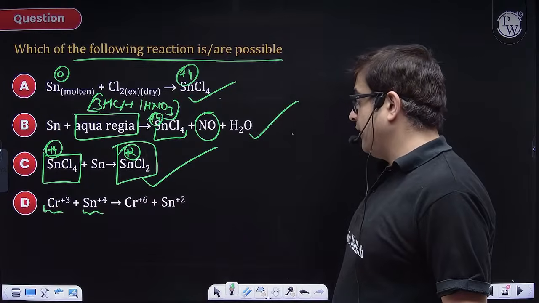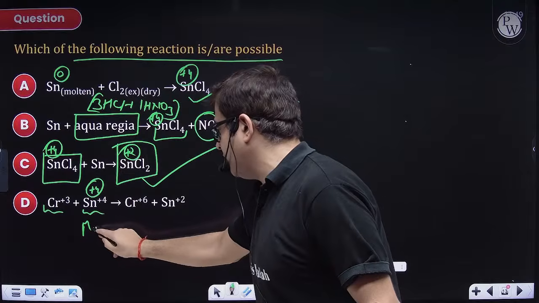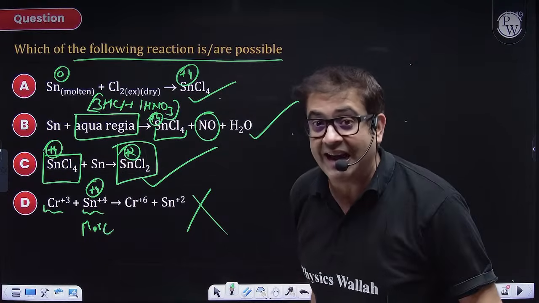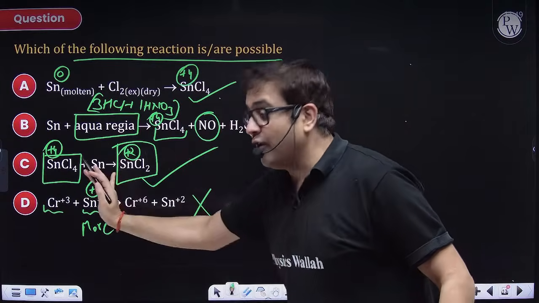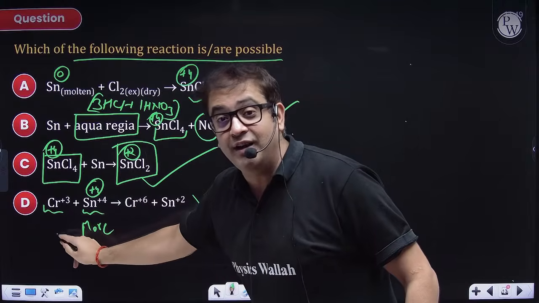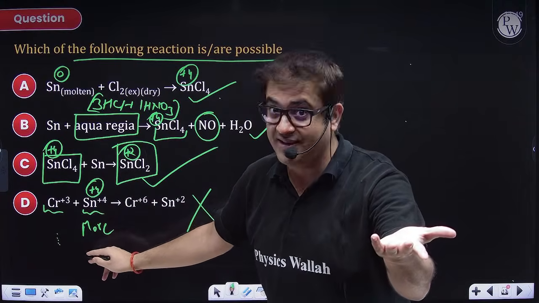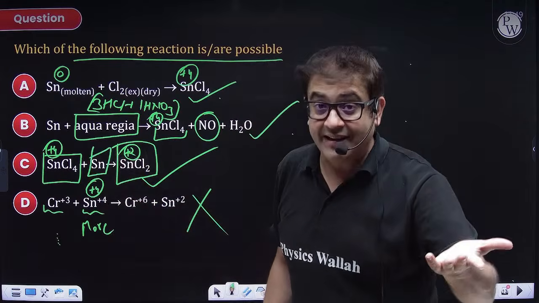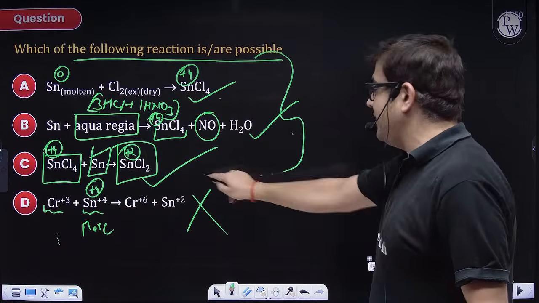Sir, you have already told us Sn+4 is more stable. So because it is more stable, the forward reaction. Because here you do not have any catalyst. This is just a spontaneous reaction. Even for chromium, +3 has a stable half-filled configuration, so chromium also wants to be in the +3 oxidation state. So there is no catalyst, like here metallic tin is acting as a catalyst. But here there is no catalyst. So this reaction is not feasible. So A, B, C is your correct answer.